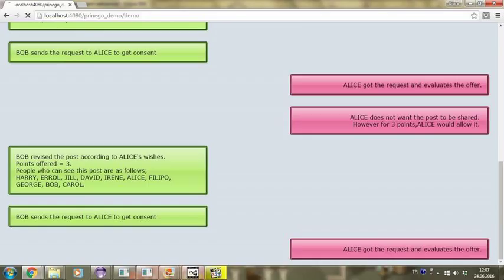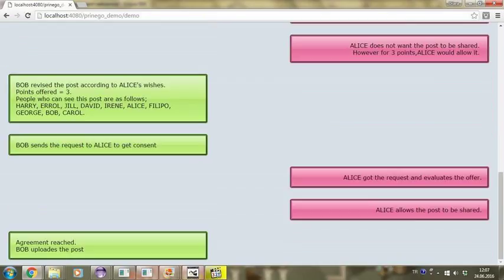Alice does not accept it and says that she can accept the request if Bob gives her 3 points. Bob considers this and finds that this is acceptable, so offers Alice 3 points. Alice accepts this and Bob uploads the post. Now Bob has 2 points left against Alice, so if Bob wants to share a similar post, he won't be able to provide 3 points again.